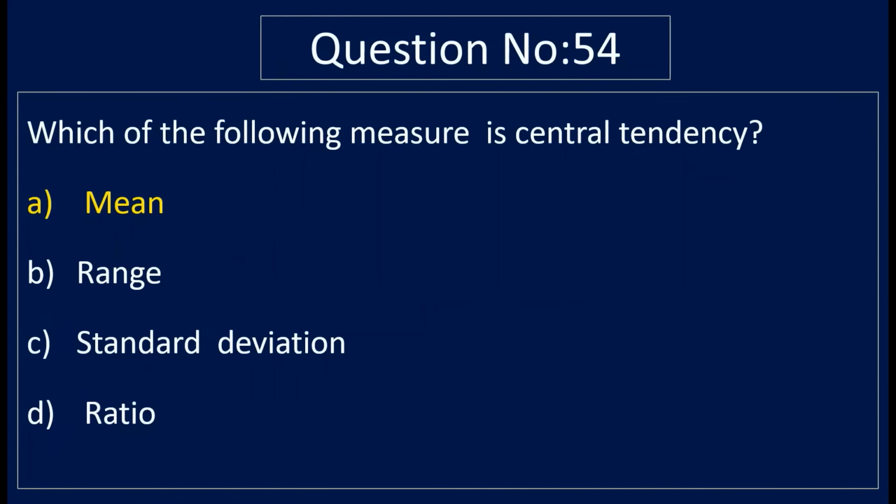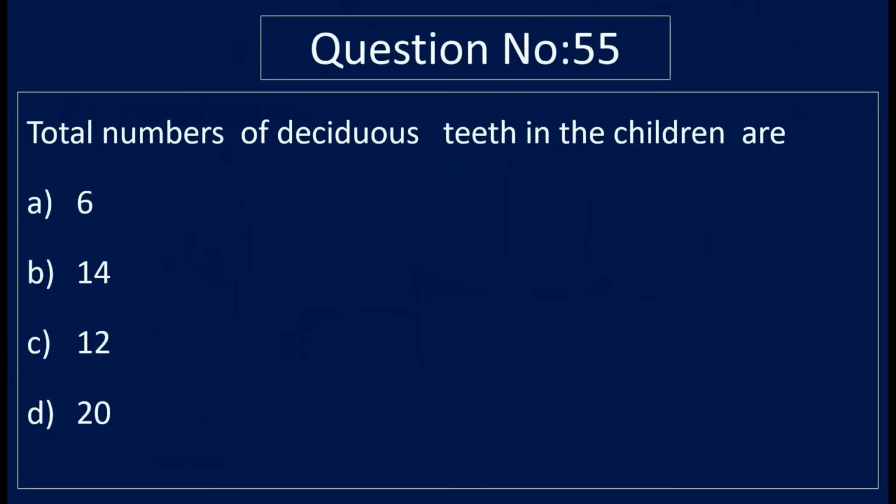Question number 55. Total number of deciduous teeth in the children are option A 6, option B 14, option C 12, and option D 20. Correct answer is option D 20. Total number of deciduous teeth in the children are 20.